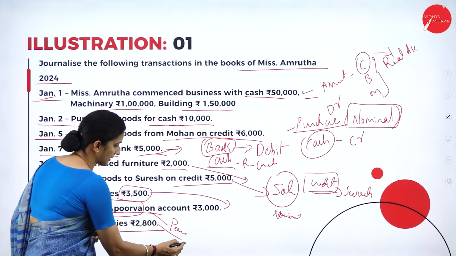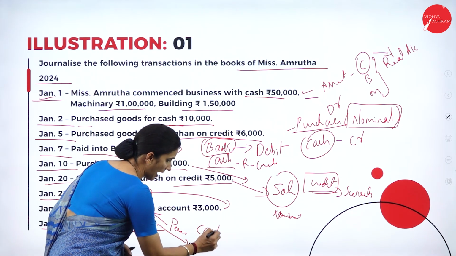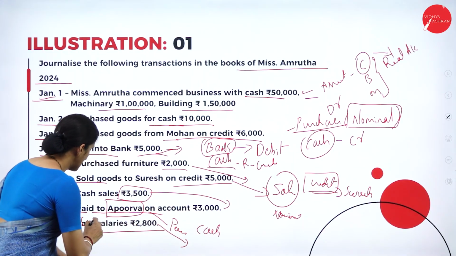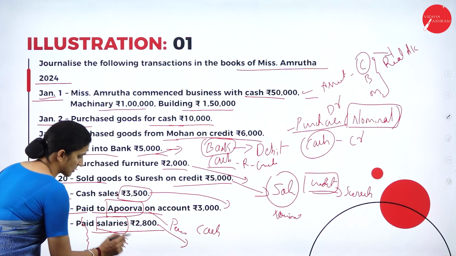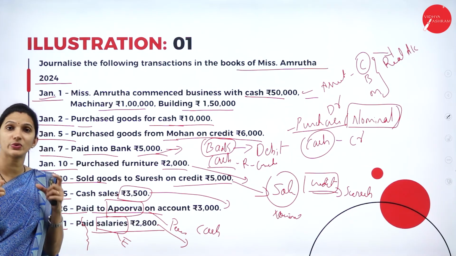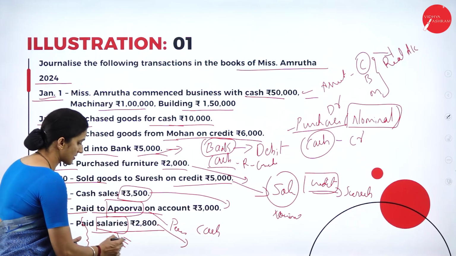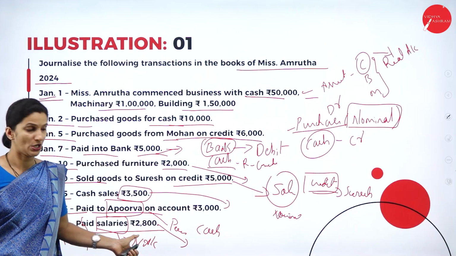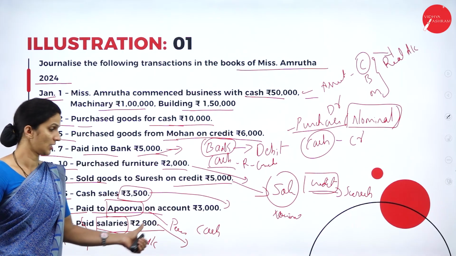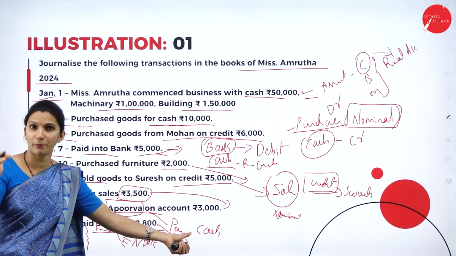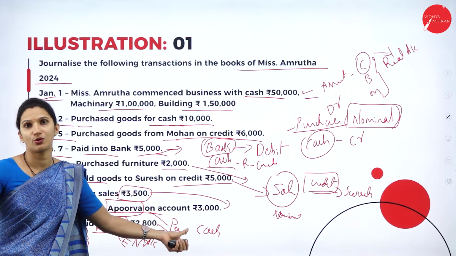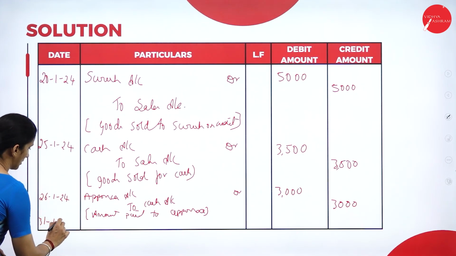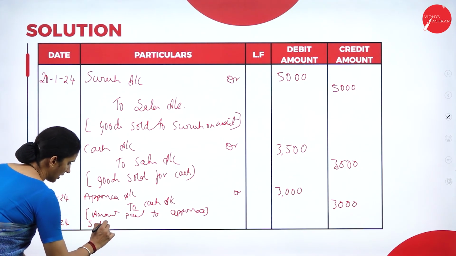Paid salary, what does that mean? You paid the amount, so cash is going out of the business. It is paid for salary. Salary is an expense. When we pay salaries to the employees, it is an expense to the business. All expenses come under the nominal account. The nominal account rule is debit all expenses, so your salary account will be debited. For the salary, you are making the payment in cash, so cash is going out. So to cash account. On 31st/1/2024, salary account debtor